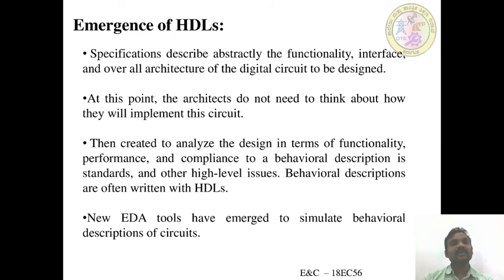Is it possible to interface with other devices? So we can check everything. Using VHDL, the specification describes everything, right? Based on the users we can write any type of code. At this point the architects do not need to think about how they will implement these circuits.